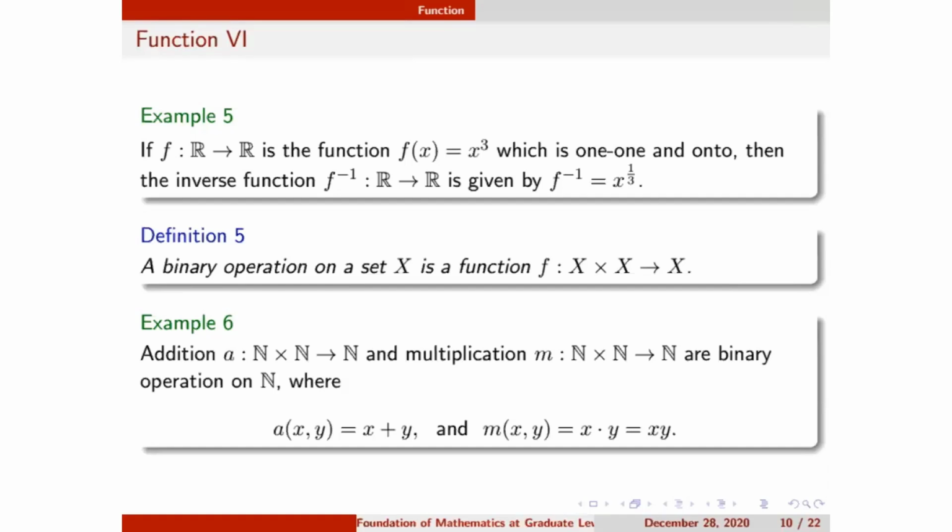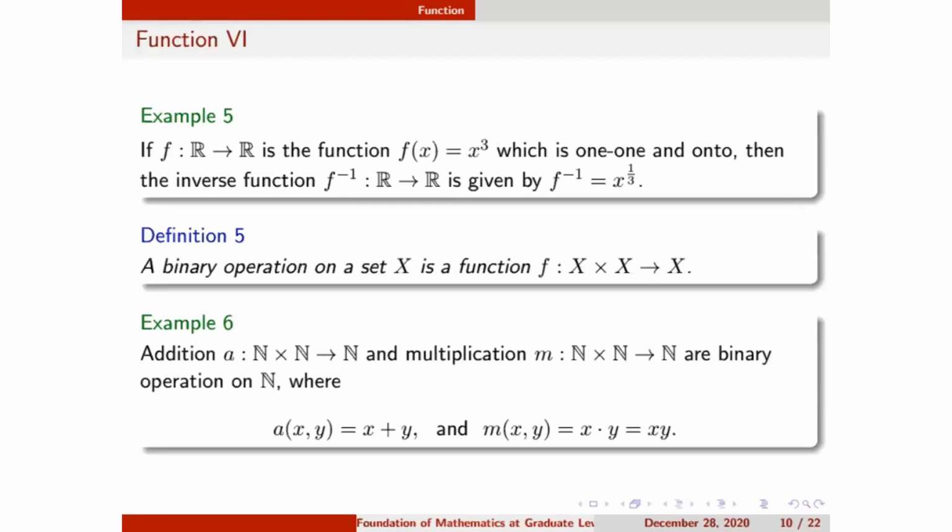So if I am saying R cross R, it means I am taking (1, 2), a two-tuple. So how do we define a binary operation? In fundamental mathematics, there are two types of binary operation at the basic level: addition and multiplication. So I define in example 6 addition A from N cross N to N, and multiplication M from N cross N to N, as binary operations. How do we find the value of A(x, y)?